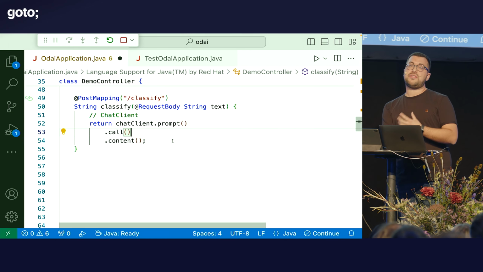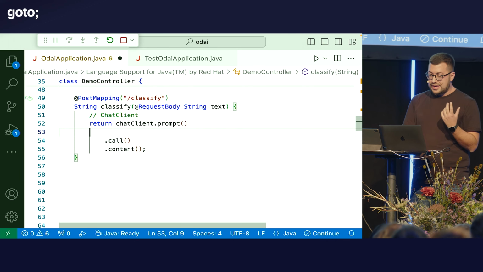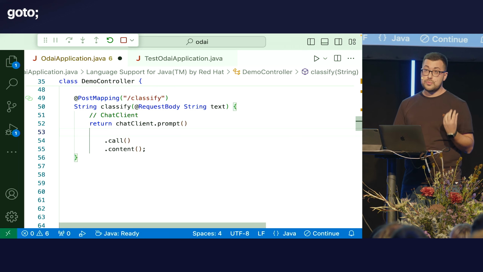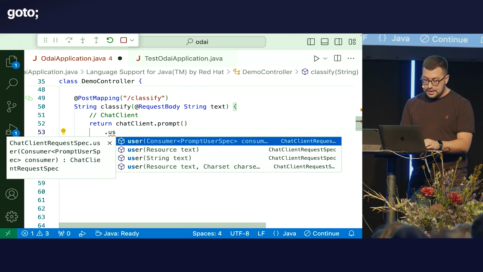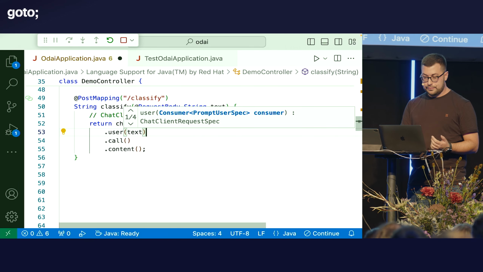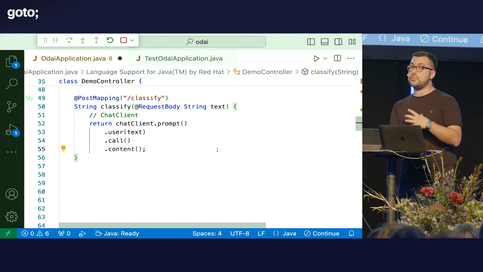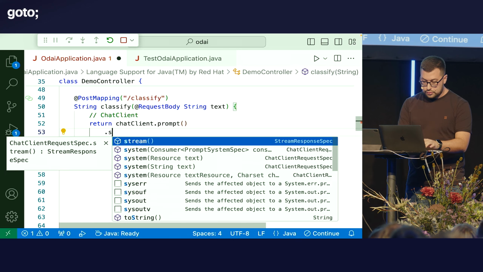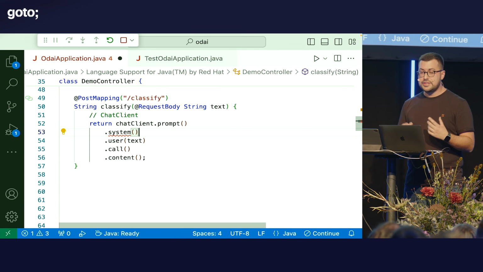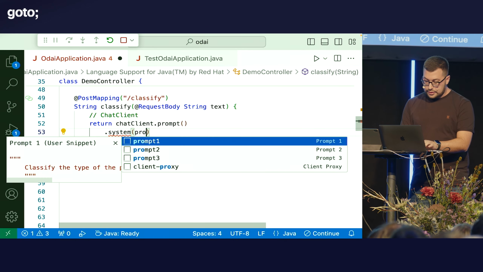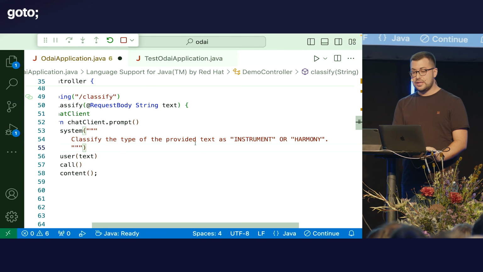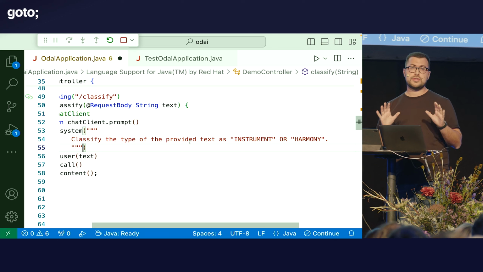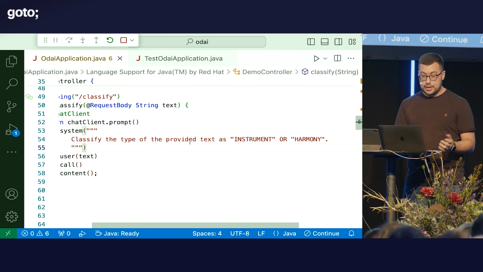Now, how do we specify the prompt? We can identify two components in a prompt. First of all, we have the user message, so the input that comes from the user. That's the text that we want to classify, like this. But then we also need to provide instructions to the model about what kind of result we want to achieve. That's called a system prompt. Let's start with a simple instruction saying, hey, please classify the type of the provided text as either instrument or harmony. We start small, and we'll give it a try and see how it goes.